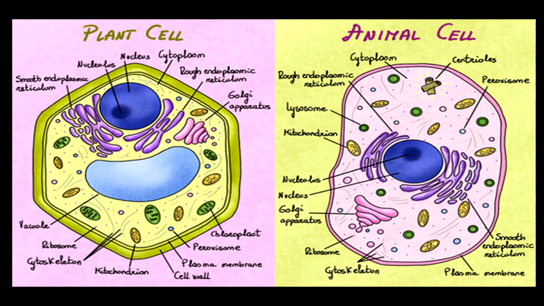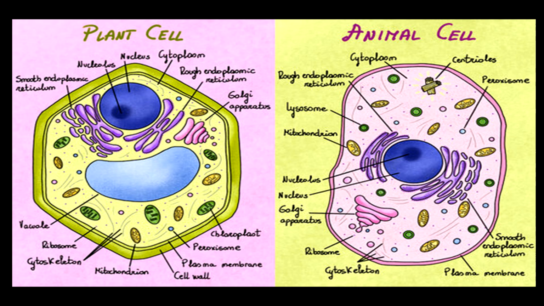So this is a diagrammatic view of plant cell and animal cell. You can already see here the large central vacuole present in case of plant cell, which is absent in animal cell. Though they have vacuoles, they are not as large as the plant cell ones. And you can already see there is a thick cell wall surrounding the plant cell, providing a specific geometrical shape to the cell, which is not true in case of animal cell.